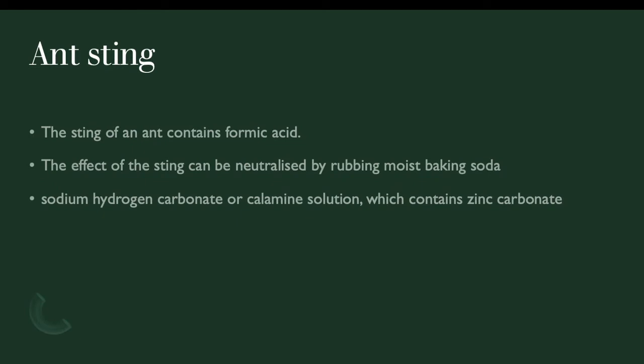So how is ant sting related to neutralization? Okay, so it's very simple. The sting of an ant contains formic acid. So when an ant stings you, it releases the formic acid inside the skin, and then the effect on the skin can be neutralized by rubbing moist baking soda. So if you ever get stung by an ant, just rub moist baking soda on your hand and the pain, if you feel any pain, will be gone.